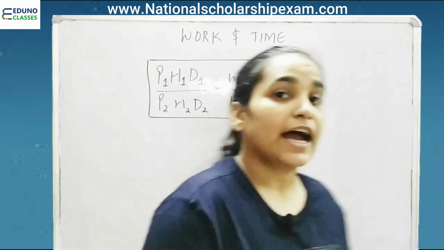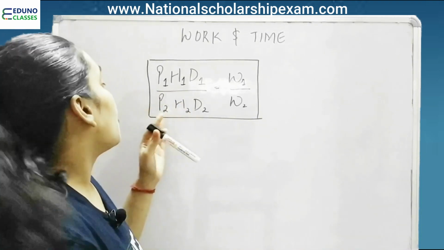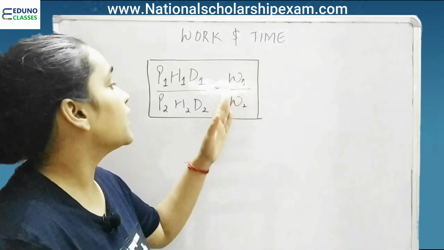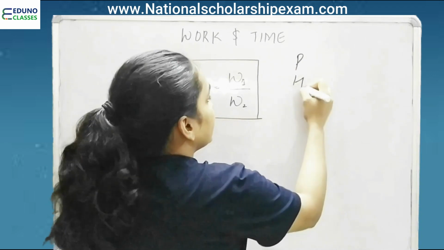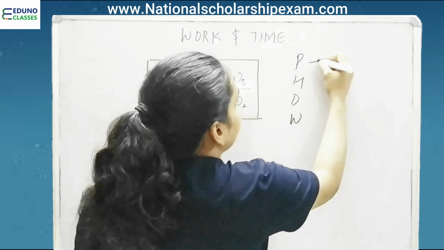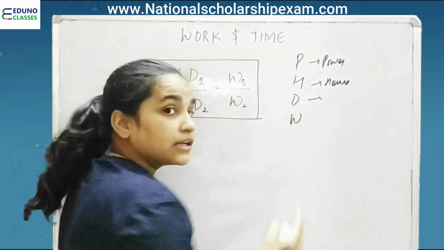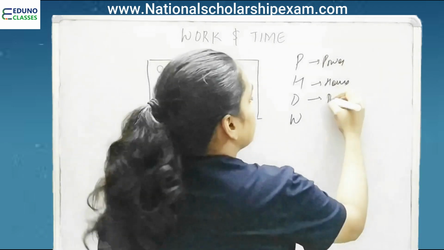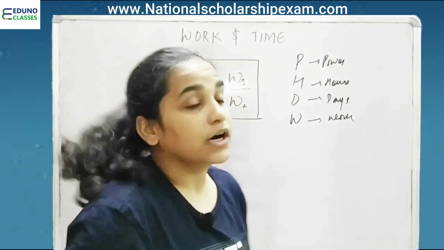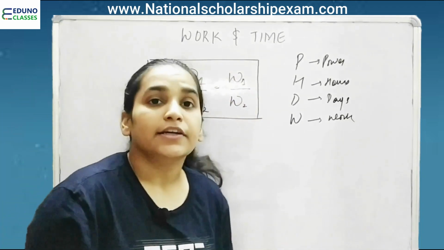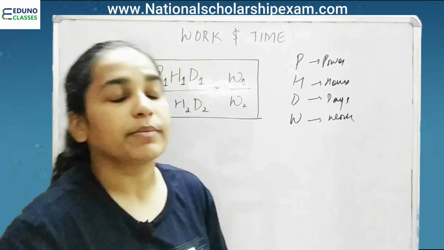So here in front of you we have a formula. Please have a good look over it. P1 H1 D1 upon P2 H2 D2 is equal to work 1 upon work 2. So what is P, H, D and work? P is for power, H is for hours, how many hours were taken, D is for days, and W is for work. We do not need to go into the derivation of this formula because it will not be asked in your exams.